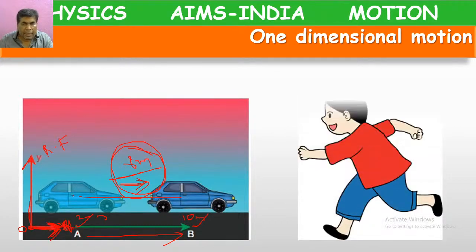Let's see another example. A boy walking in a straight line, or a boy running in a straight line, is also an example of one-dimensional motion. Okay.